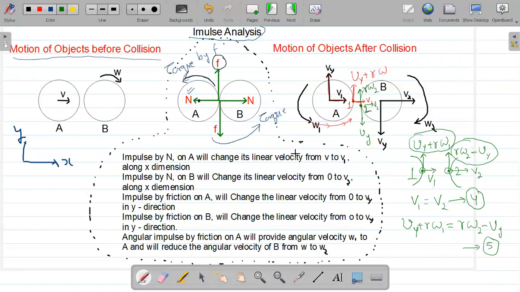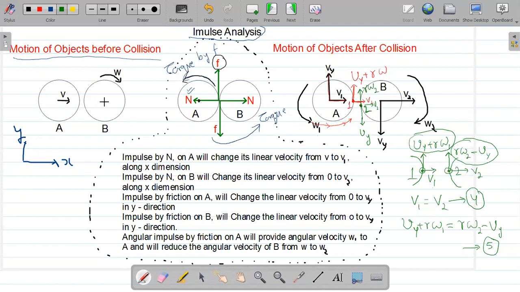Notice we have a total of 5 unknowns: omega 1, omega 2, v1, v2, and this vy. One more thing, I took vy as a common variable for both, and the reason is there is no linear momentum in the y direction before collision.